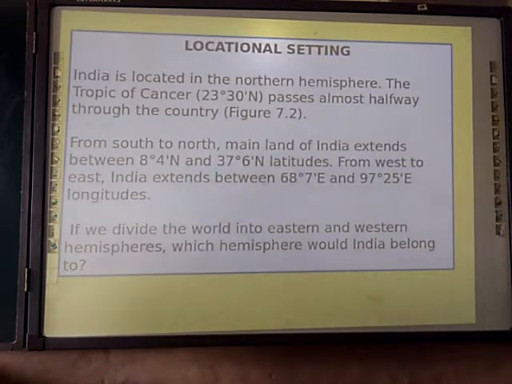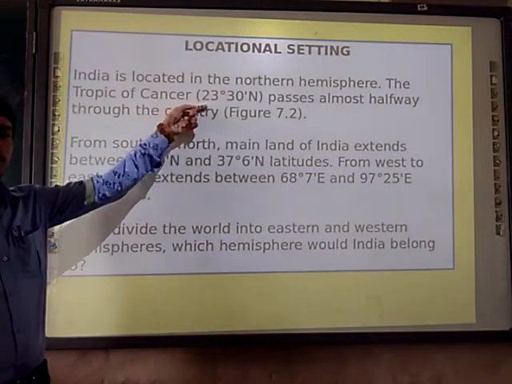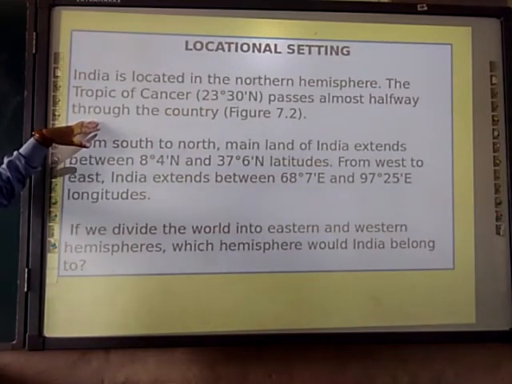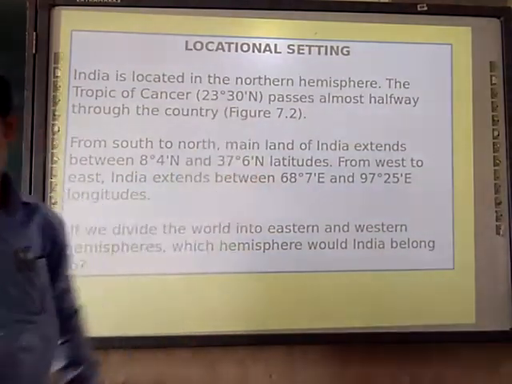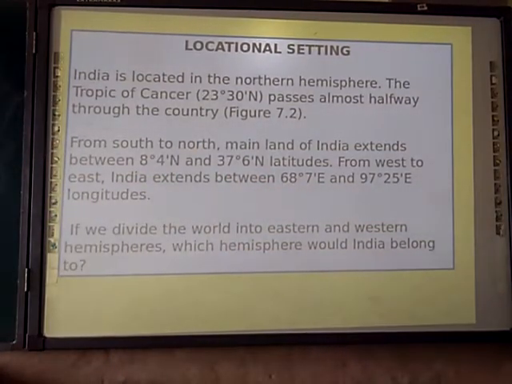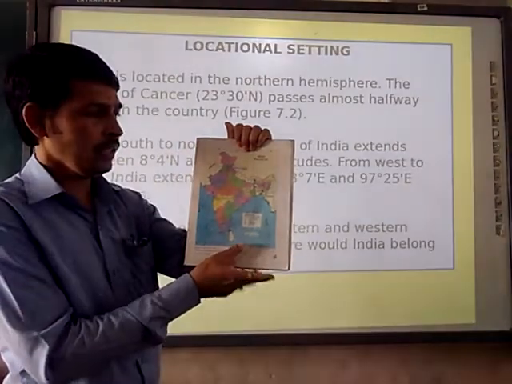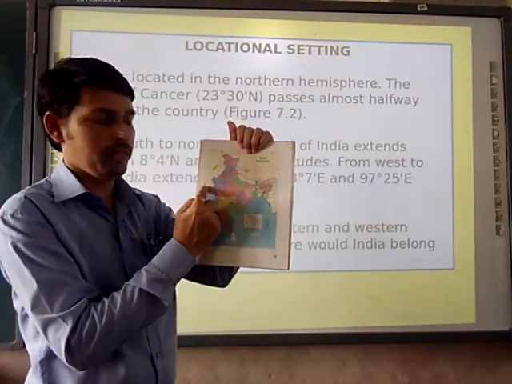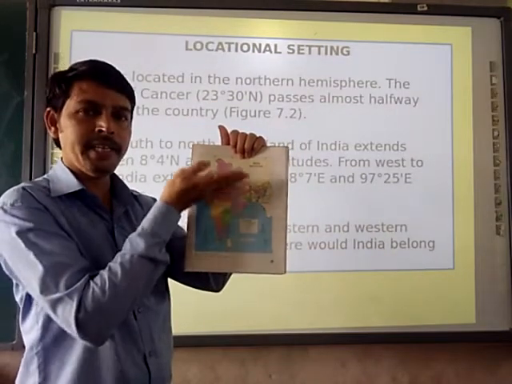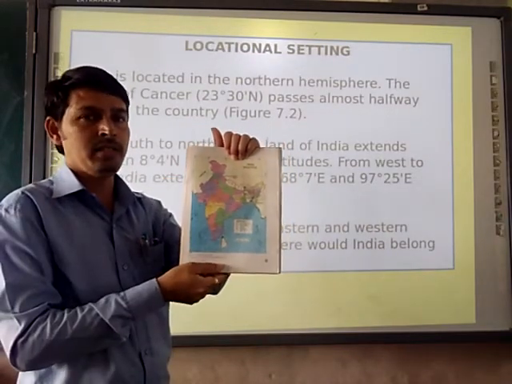First, the locational setting of India. India is located in the northern hemisphere. The Tropic of Cancer passes almost halfway through the country, which you have to see in figure 7.2. So in figure 7.2, you can see the political map of India. The Tropic of Cancer is passing from here, almost dividing India into two halves.